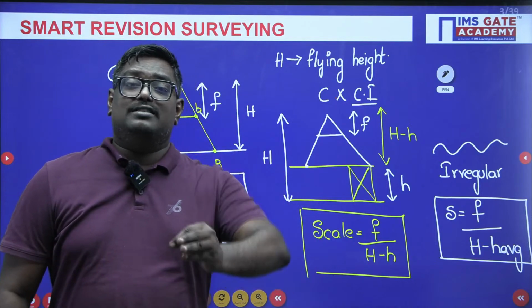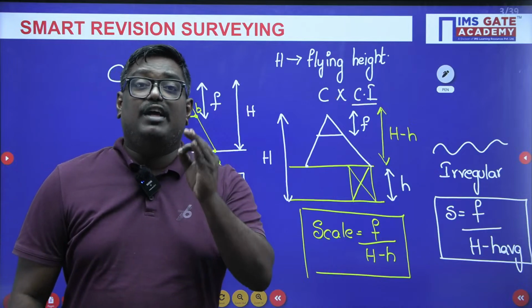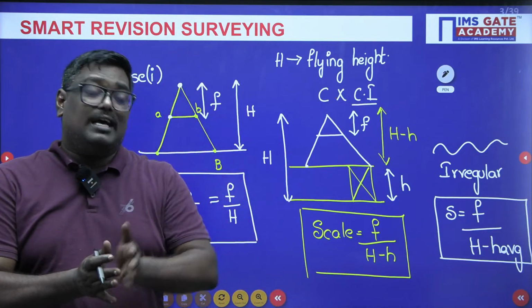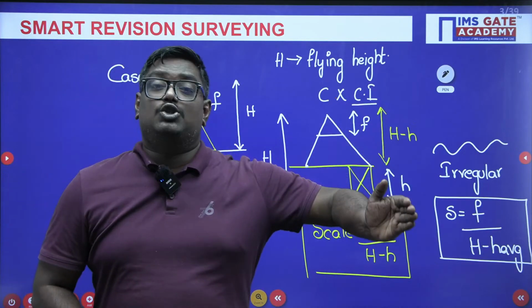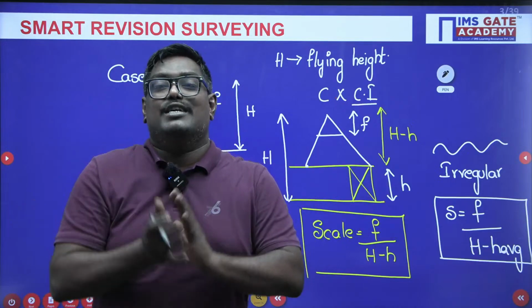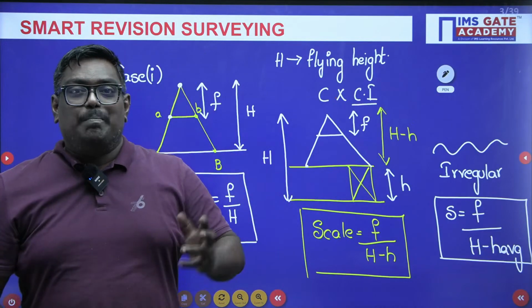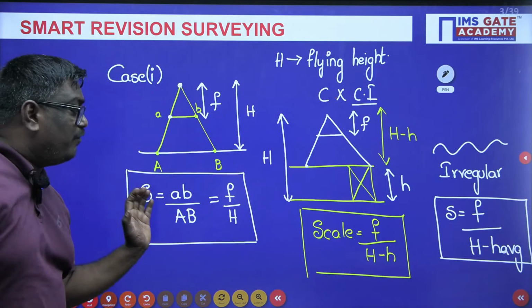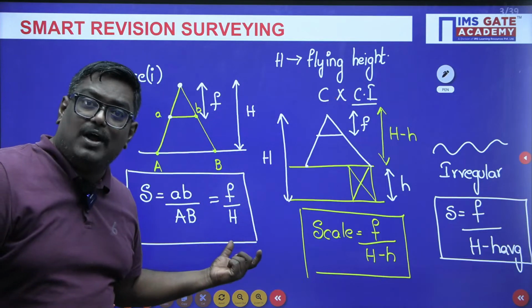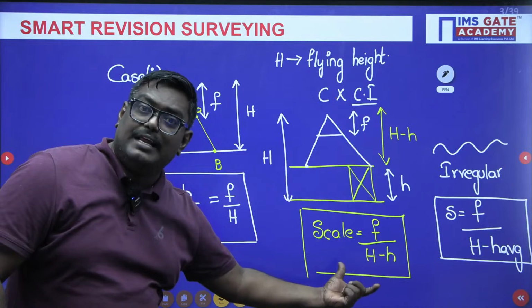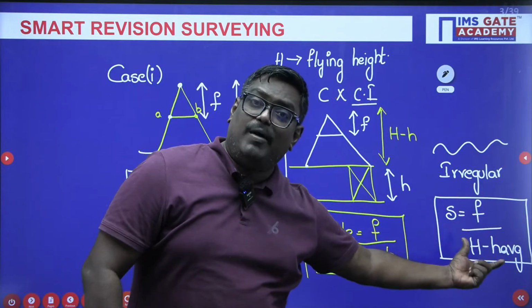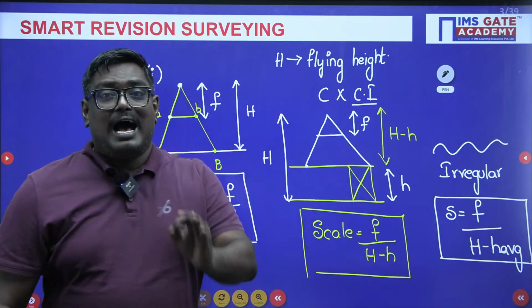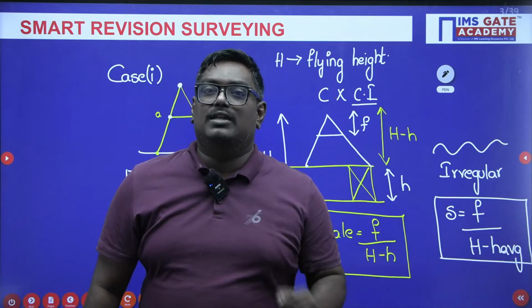My dear students, this scale of photograph is very, very important when you see the conversion of photo coordinates to ground coordinates or ground coordinates to photo coordinates. So, please have a glance of these three formulas. Scale is equal to f upon H, scale is equal to f upon H minus h, scale is equal to f upon H minus h average. I hope everyone is clear about the scale formula.